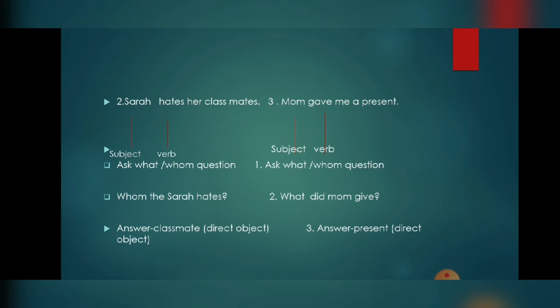And next, mom gives me a present. First, as we told you, we have to identify the subject and verb in the sentence. Mom is a subject, gives is a verb, and the next step is to make a question using what and whom. What did mom give? The answer we get is a present. So present is nothing but the direct object.